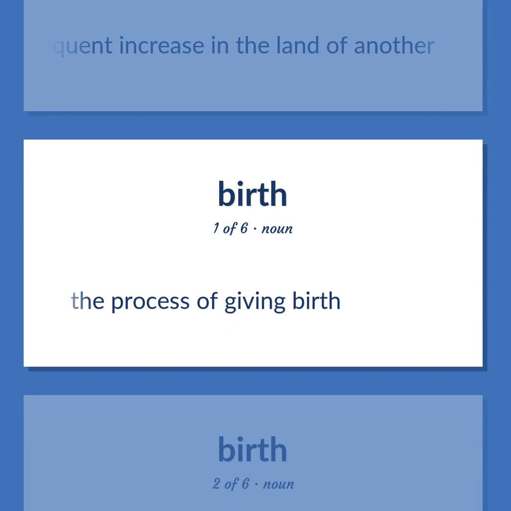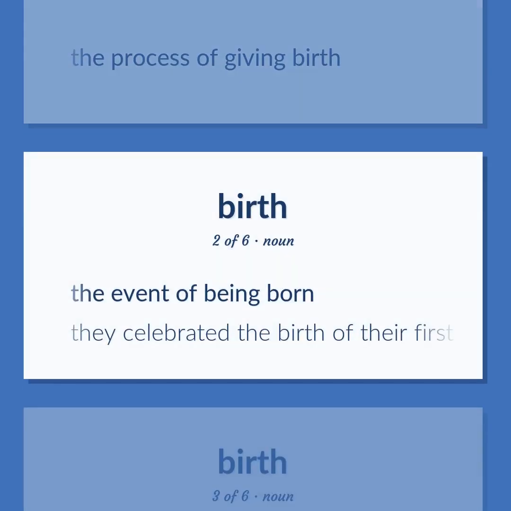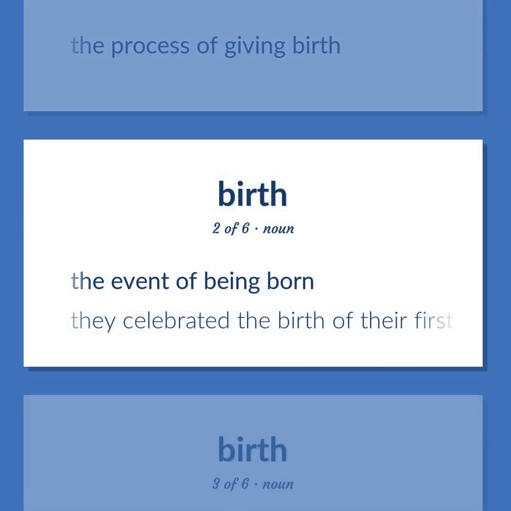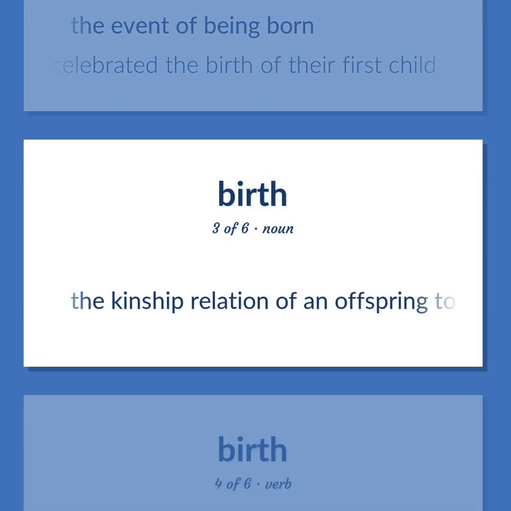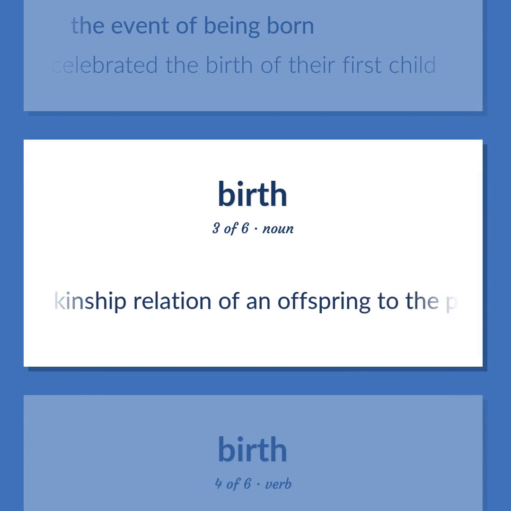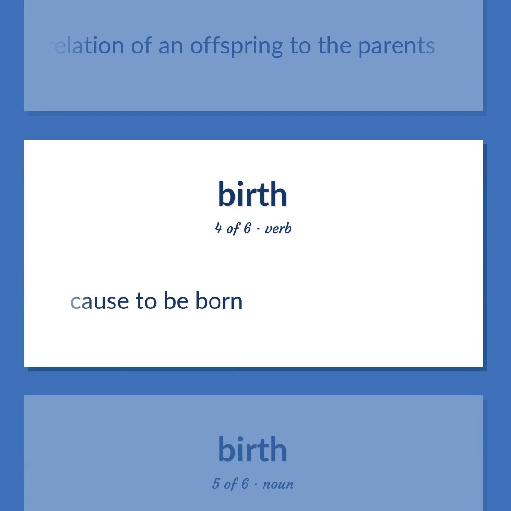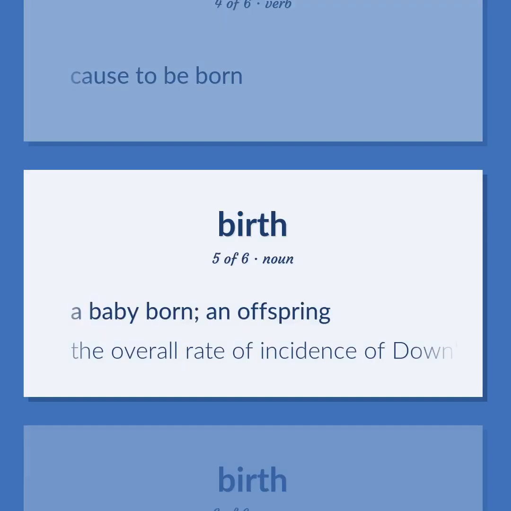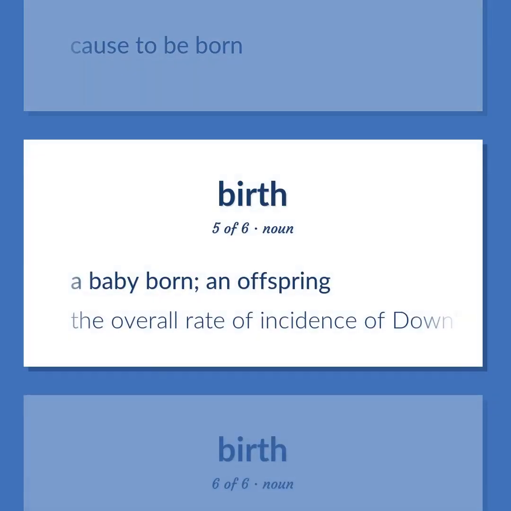The process of giving birth. The event of being born. They celebrated the birth of their first child. The kinship relation of an offspring to the parents. Cause to be born. A baby born, an offspring. The overall rate of incidence of Down syndrome is 1 in every 800 births.